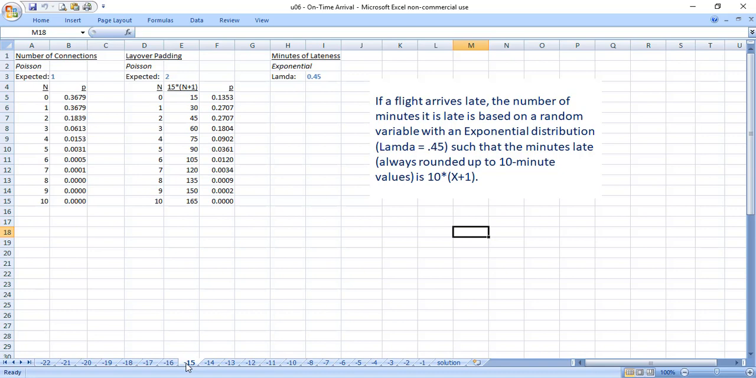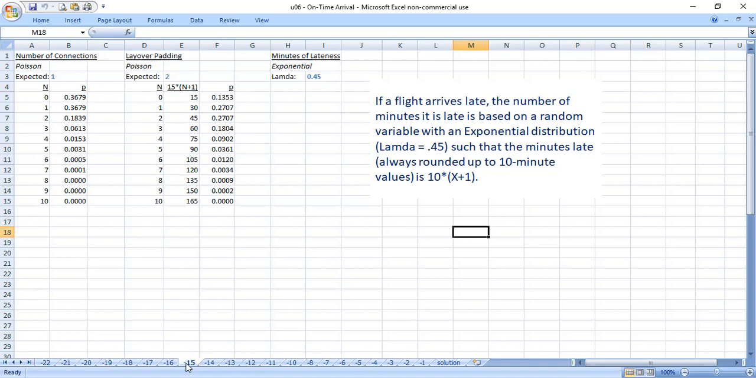Then I was given another variable for the minutes of lateness. When a flight is late, how late will it be? This isn't something that's necessarily in your control overall. You can perhaps pick an airport that is subject to fewer delays, so you can control it a little bit. But for the most part, once you're on the plane and it's late, it's going to be late by a certain number of minutes.